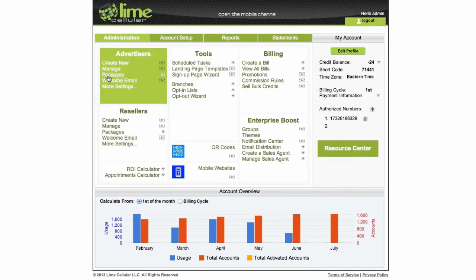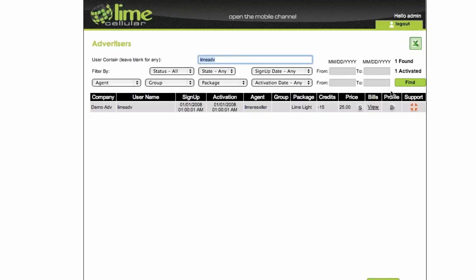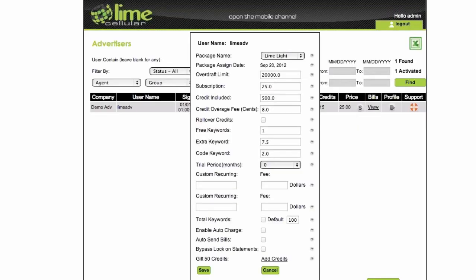Now from here, I'm going to take you to the new advertiser dashboard. So I'm going to go again and click support, right? By the way, for every advertiser account specifically, if you click on the dollar icon, you can bypass the lock feature.